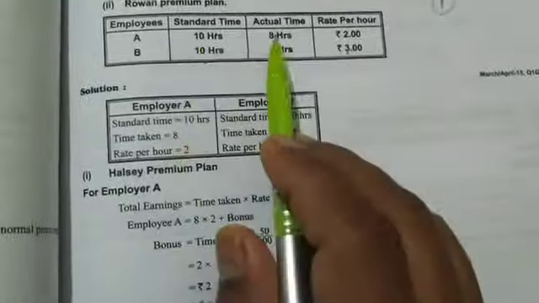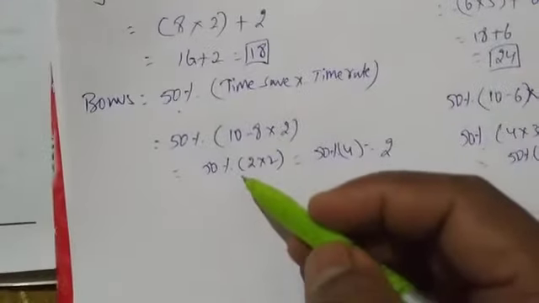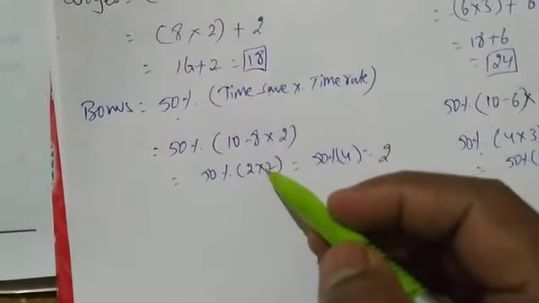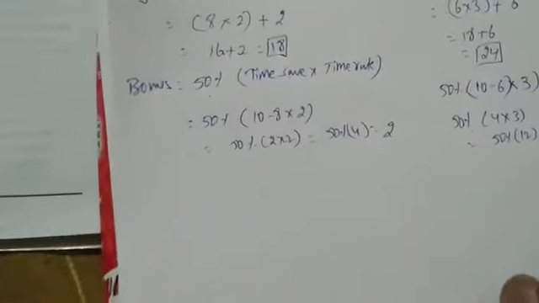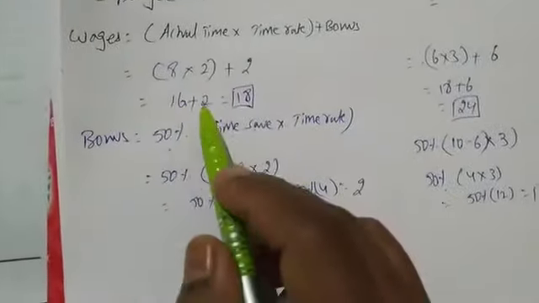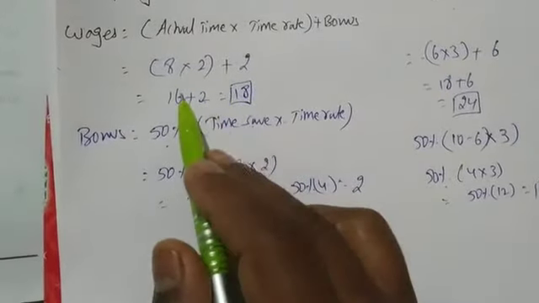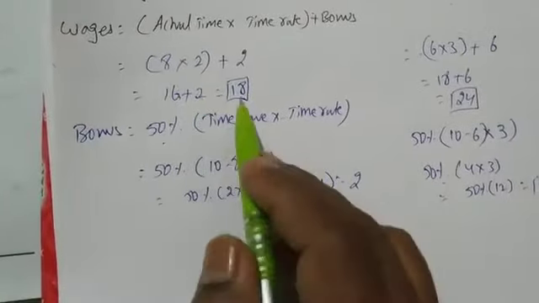Time saved, how to find out? Standard time minus actual time. So 10 minus 8 is 2, and the time rate is 2. 2 into 2 is 4. So 50% of 4 is how much? We are getting 2. Done. So 2 is the bonus. So 16 plus 2 is 18. 16 is the basic pay, and 2 is the bonus, equal to 18.